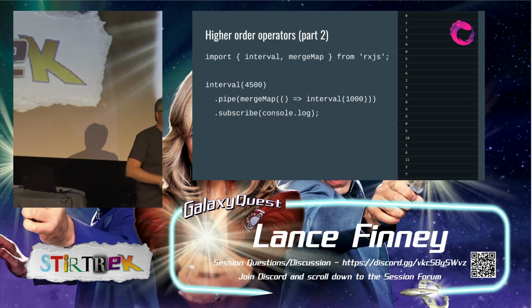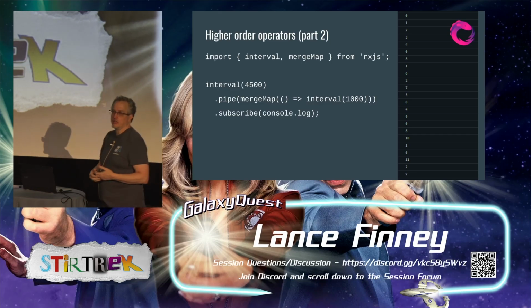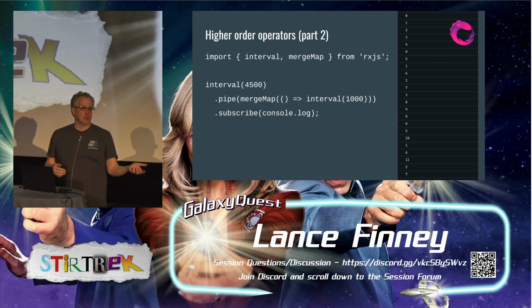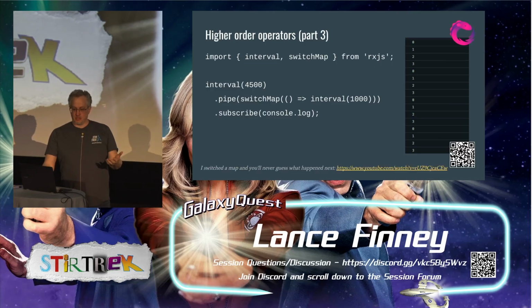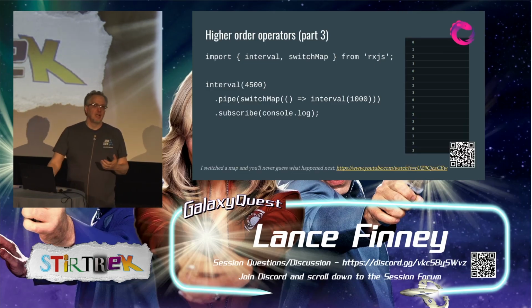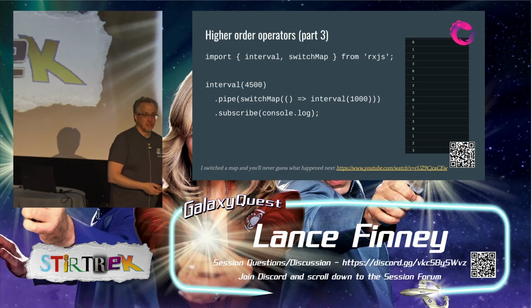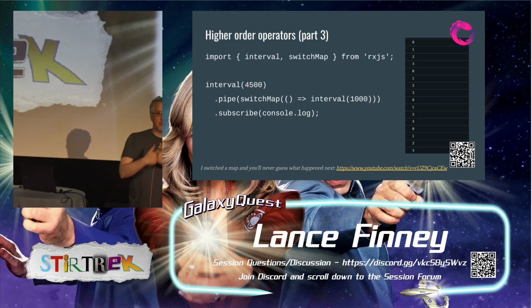The problem here is, yes, I am now creating a new observable every 4.5 seconds that's starting a new set of values, but I'm not killing the old ones. Sometimes mergeMap is exactly what we want, but it's not what I contrived. So what we want instead is something called switchMap. SwitchMap adds to mergeMap by saying, all right, when a new value comes in, unsubscribe from the old one. So we get 0, 1, 2, 3.